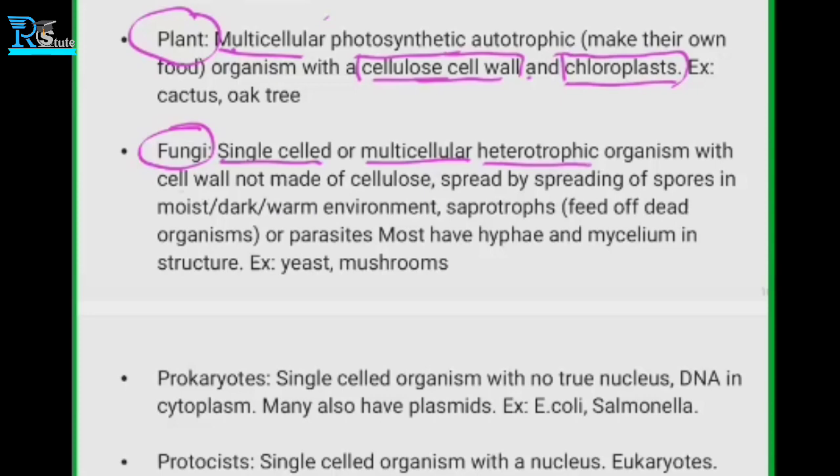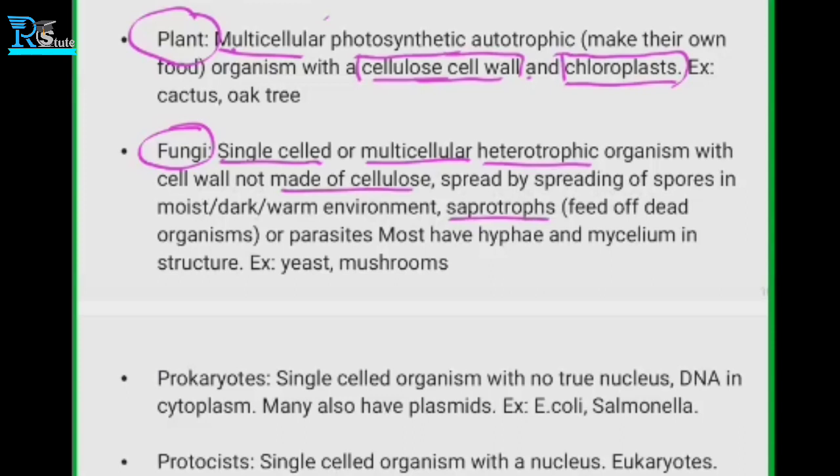So there is the cell wall not made of cellulose. Their cell wall is not made up of cellulose, and they spread by spreading of spores in moist or dark or even warm environments. They are saprotrophs.